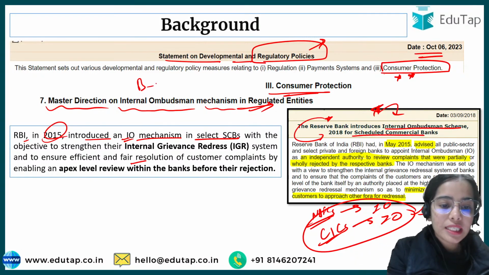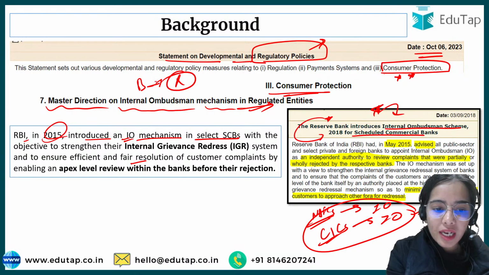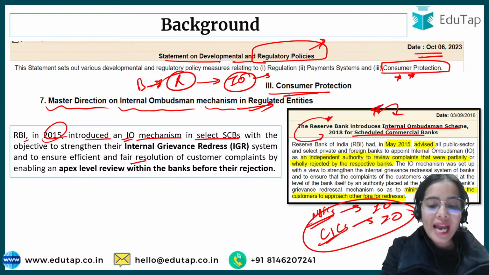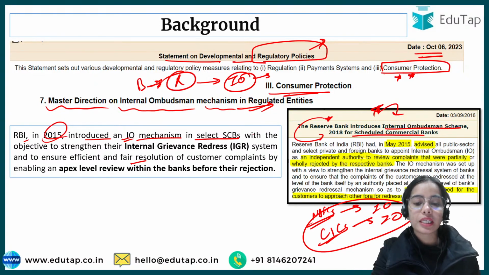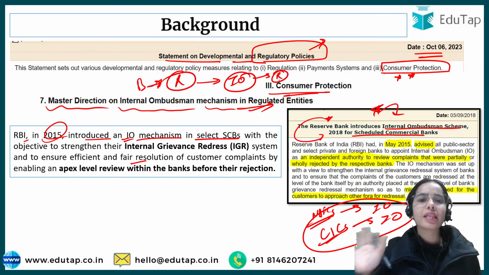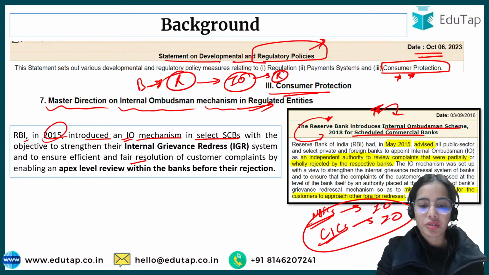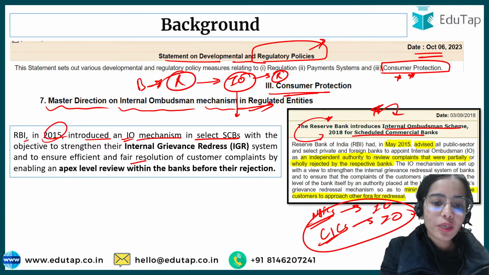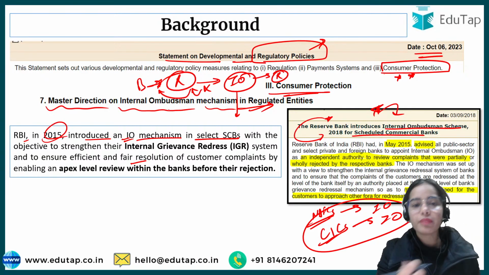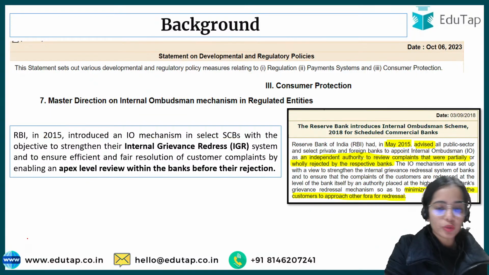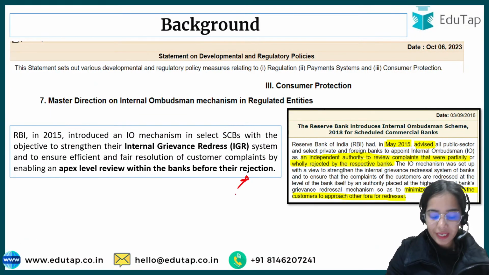So if a bank is rejecting the complaint, that should go to the internal ombudsman for review. If the internal ombudsman rejects it, it is finally rejected, as that is a vague complaint or not an appropriate one. But if the internal ombudsman says you cannot reject this complaint, it should be seen by the bank, then that complaint will have to be seen and a process will happen. Okay, so this is the idea.